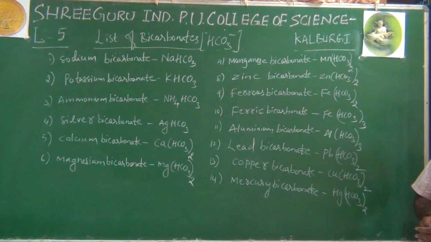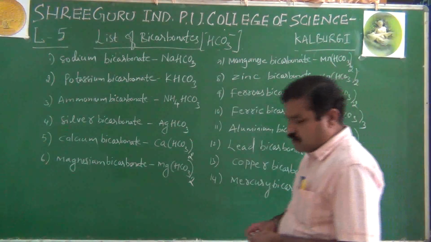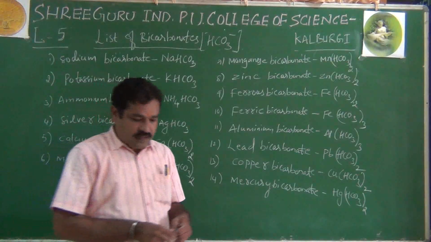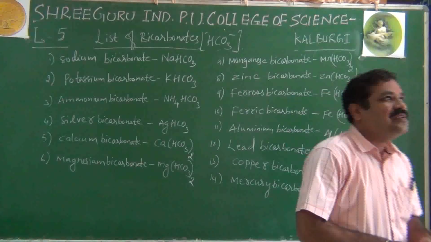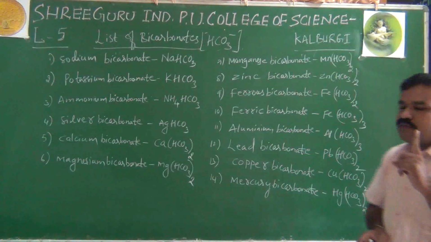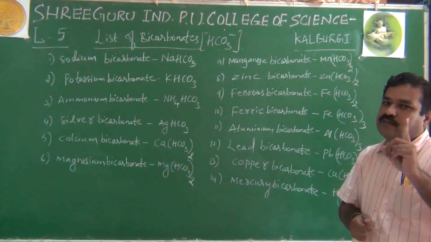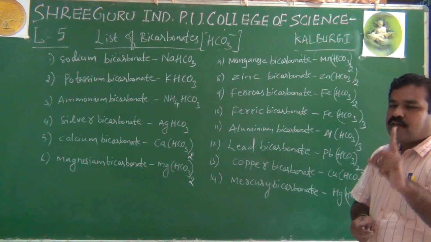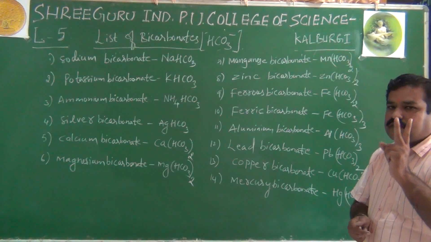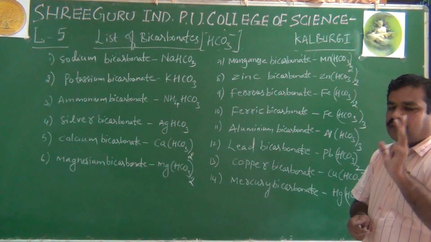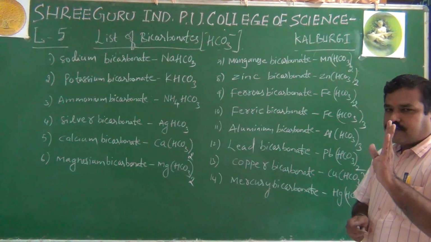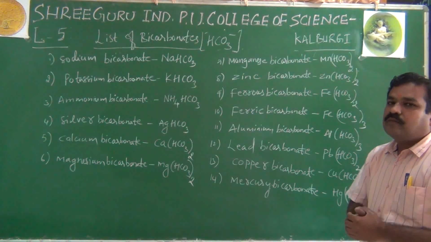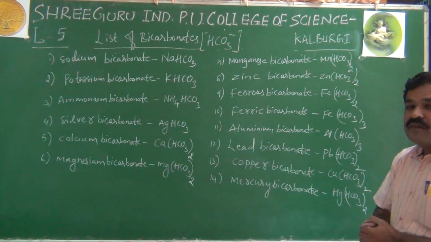So that means, students, we have listed out about 7 to 8 lists. First, the list of hydroxides, which are called alkalis and bases. Then the list of halides, that is chlorides, bromides and iodides. Then the list of nitrates, sulfates, carbonates and bicarbonates.